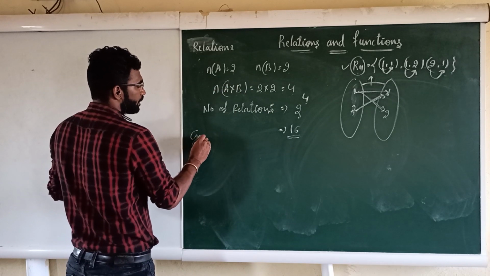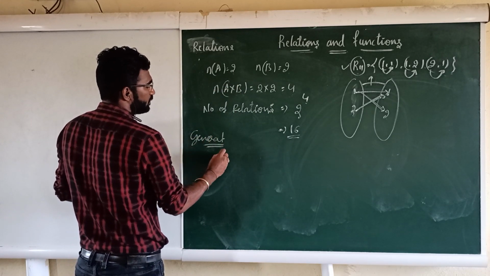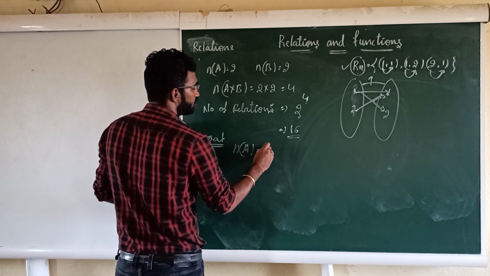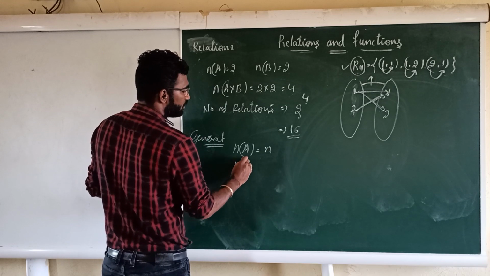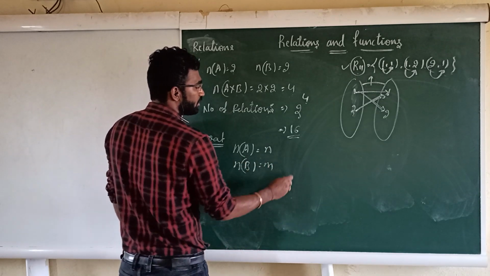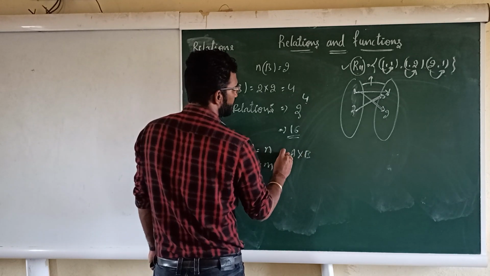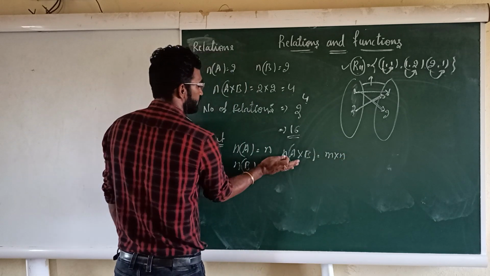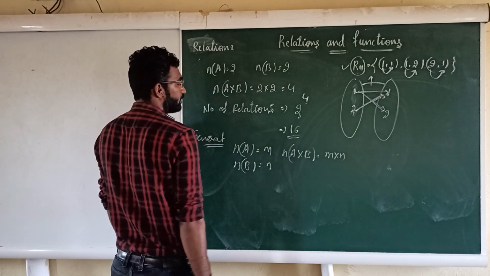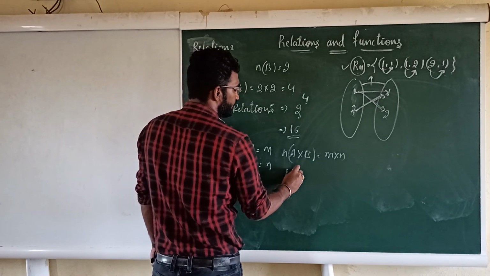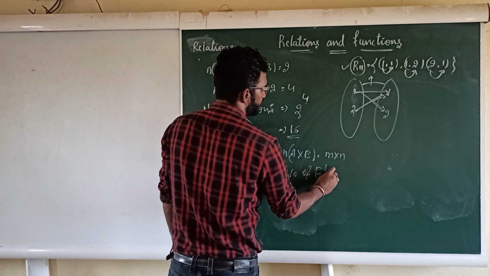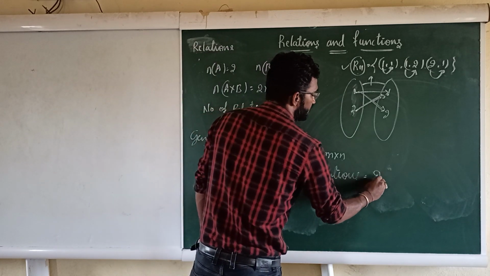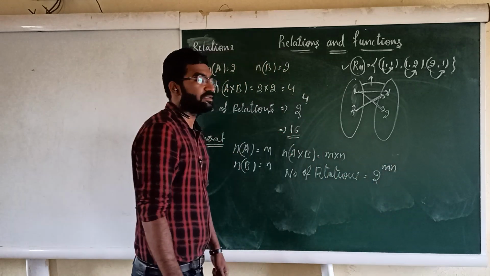So a general point which is important: if the set A is having n elements, and the set B is having m elements, right? The number of elements present in A cross B is equal to how much? m into n. Then the number of relations is equal to how much? The number of relations will be equal to 2 raised to what? 2 raised to m n, right? Simple.